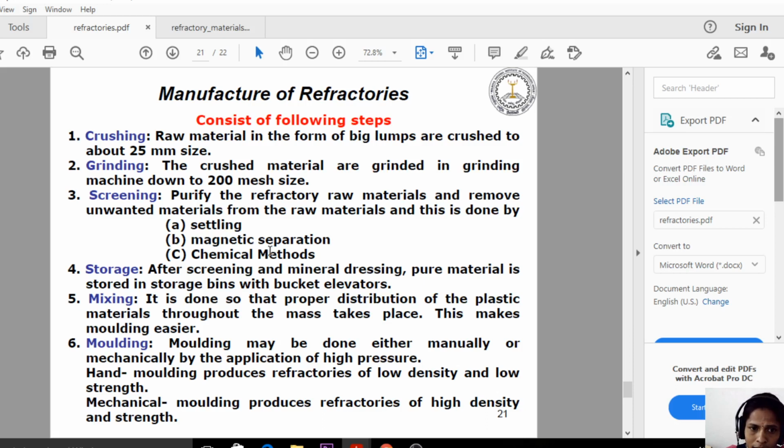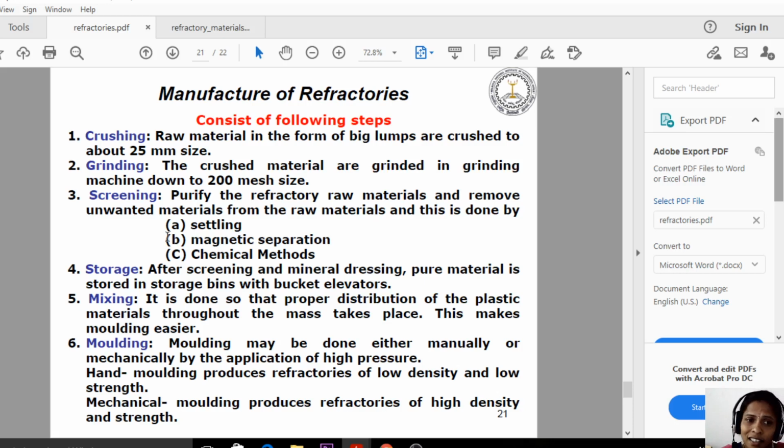By using magnets, we can separate the unwanted impurities or unwanted materials. And the last method is the chemical method. That means by adding chemicals, we are removing the unwanted materials in the screening process.